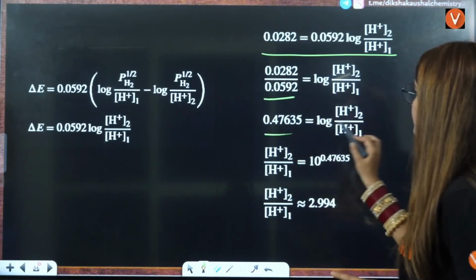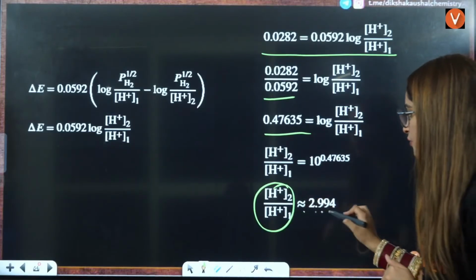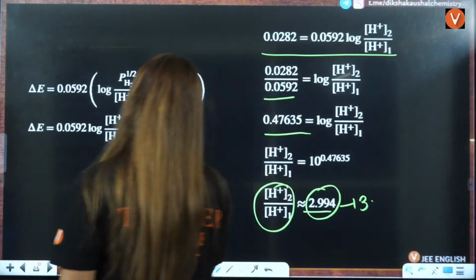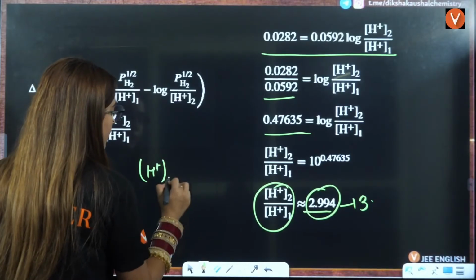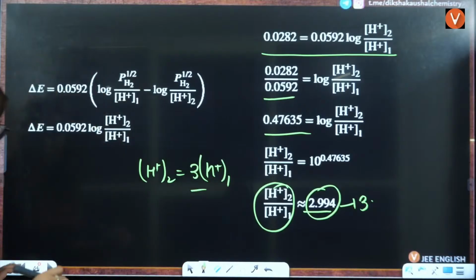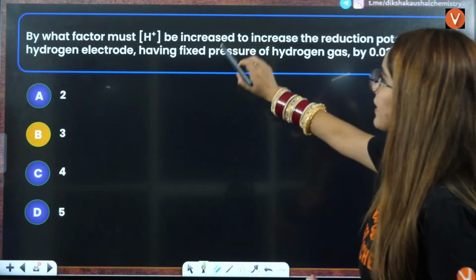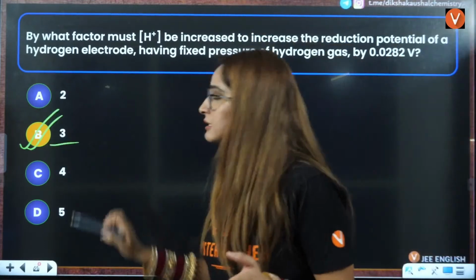After solving this, you will get H positive of 2 by H positive of 1 is approximately 2.9, that is 3. That means H positive of 2 is approximately 3 times H positive of 1. So they were asking by which factor it should be increased. So it will be increased by 3 times.